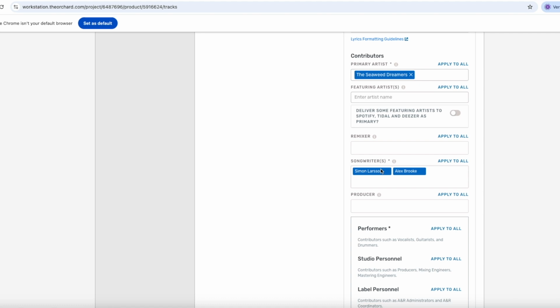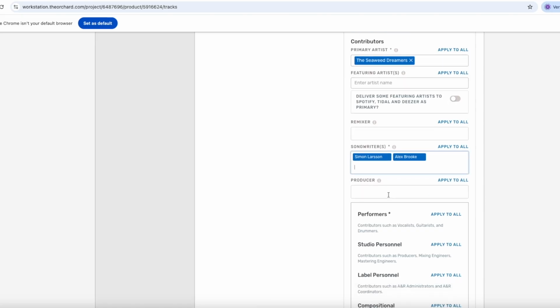To ensure that songwriter royalties are distributed correctly, you should also register the song with Coda, STIM, or another rights organization that handles composer and songwriter royalties. If you're not comfortable having your real name publicly available, you can create a songwriter alias with Coda, STIM, or any other rights organization. Moving on to the producer, here you enter the name of the producers who worked on the track. And in this case, the producer is named Producer Brooklyn.